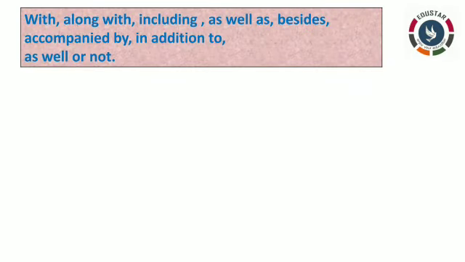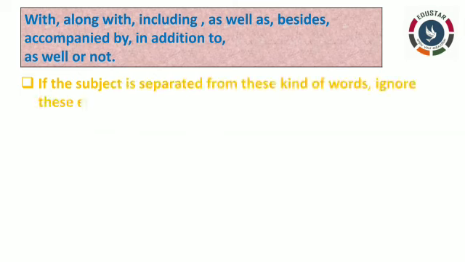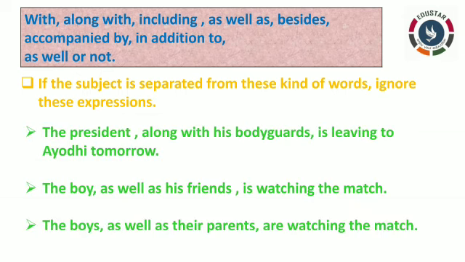See, in the box I have given a few words: with, along with, including, as well as, besides, accompanied by, in addition to, as well, or not. See here, if you find these kinds of words after the subject, you have to ignore these expressions and write the verb for the subject. So this is a separate rule. You have to concentrate on this. Whatever words I have given here, you have to ignore these expressions and add the verb for the given subject.